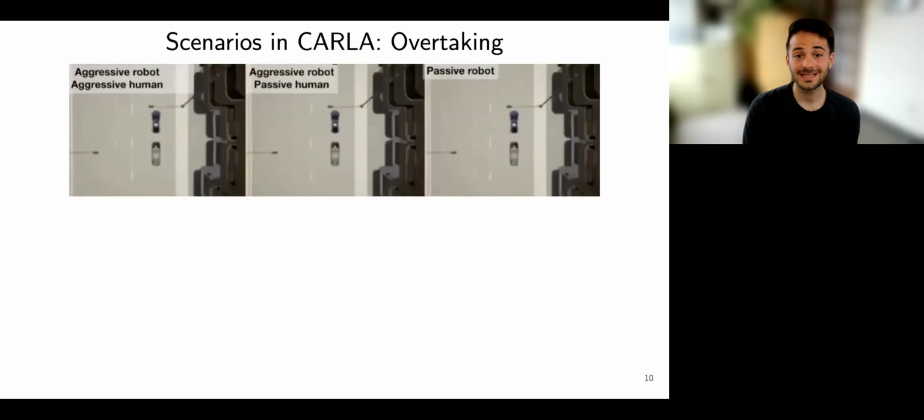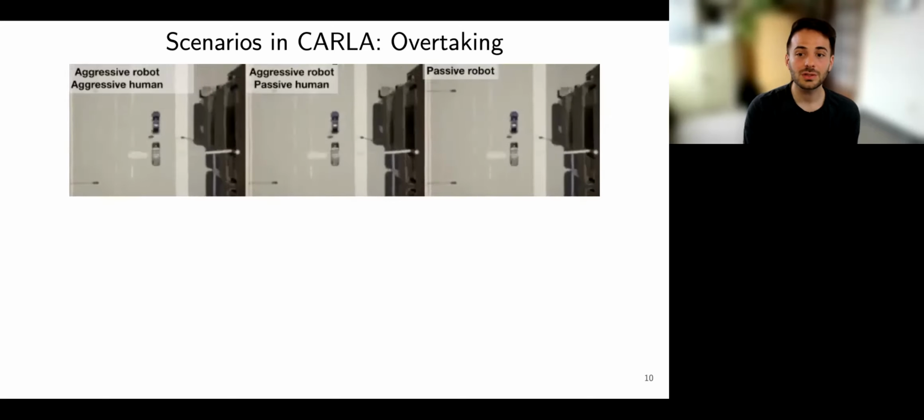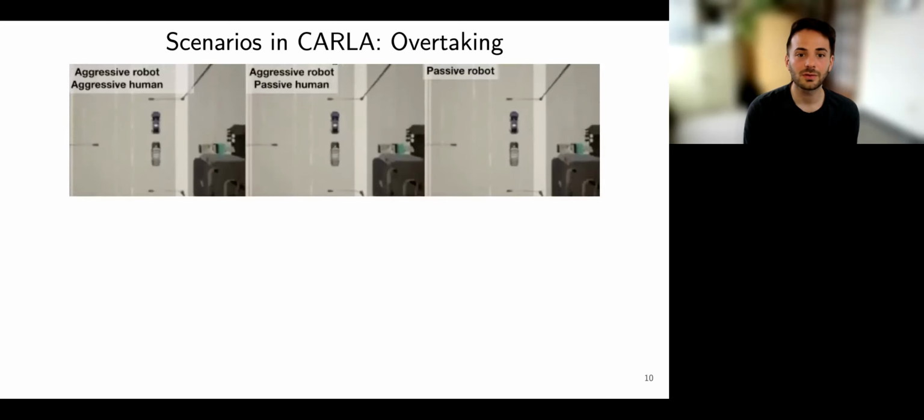These videos showcase the overtaking scenario, the final scenario. Here, the robot is trying to overtake the human by switching into the left lane and then passing it. While the human may slow down to facilitate the overtake, it could also choose to speed up to prevent the overtake.